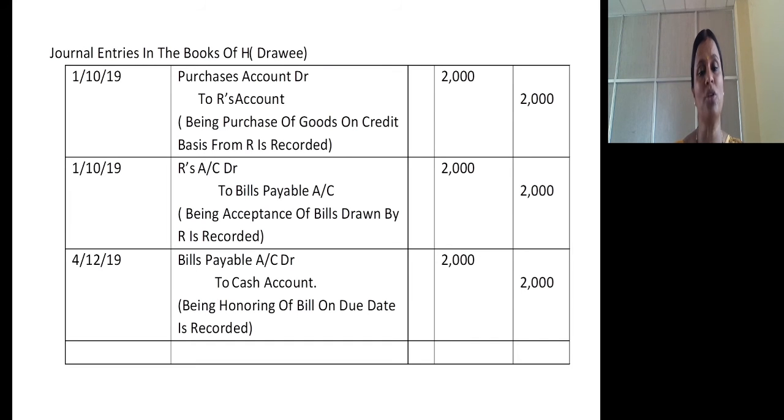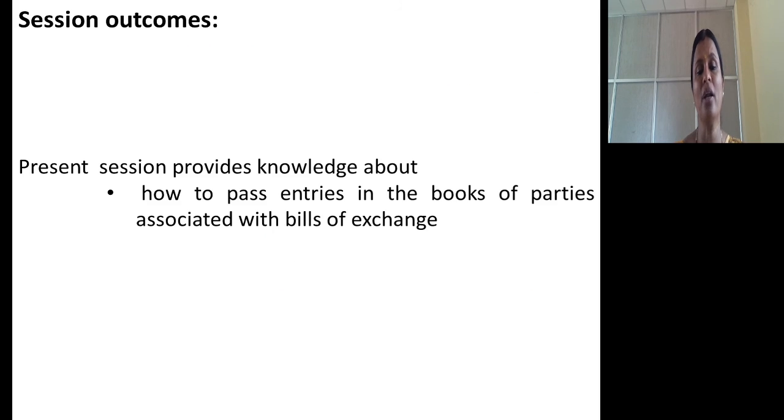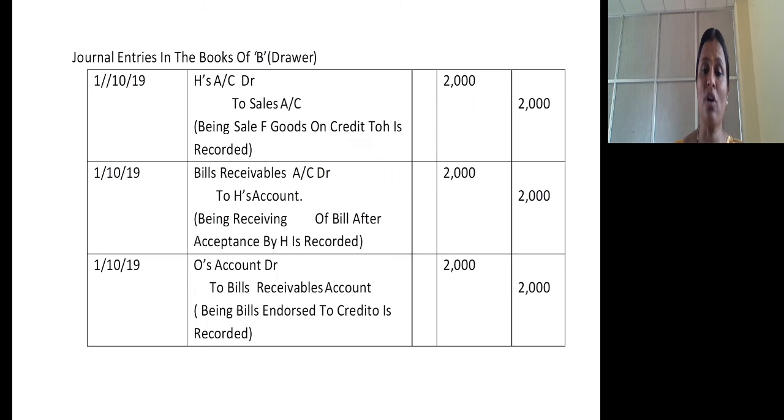So in the books of the drawee, journal entry is purchases account debtor to B's account, being purchase of goods on credit basis from B is recorded. On 1/10, B's account debtor to bills payable account, being acceptance of bill drawn by B is recorded. On maturity date, journal entry is bills payable account debtor to cash account. Try to understand. So this is how we are passing entries in the books of the drawer and drawee.